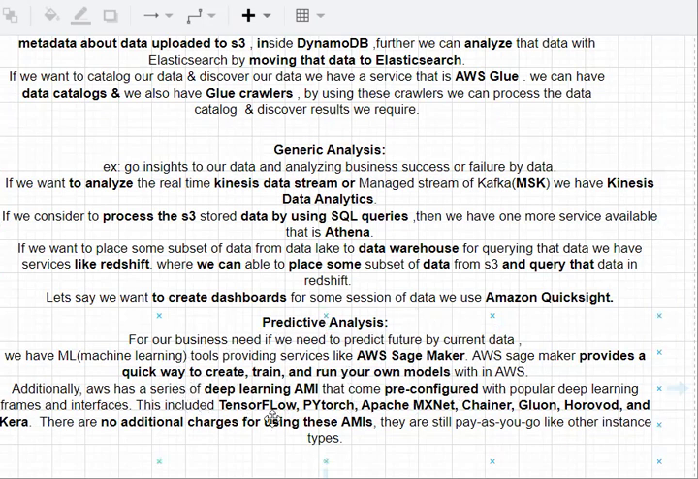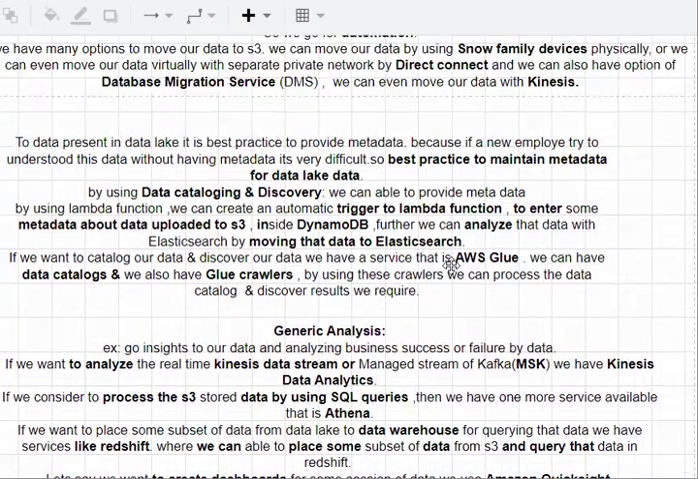Additionally, for deep learning AMIs, we have pre-configured templates available. Those are TensorFlow, PyTorch, Apache MXNet, Chainer, Gluon, Horovod, and Keras. So these are the additional deep learning AMIs, already available in AWS where we can use them. For using these, we are not charged anything. It's still the pay as you go model on your instance basis.